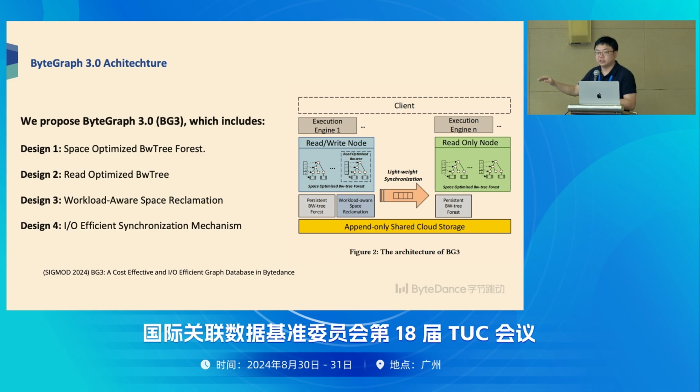The lower layer is just like file storage. A good thing is that we can do some optimizing, like for garbage collection, because it is now more centralized in one layer. Here are four design points. I will introduce them one by one.